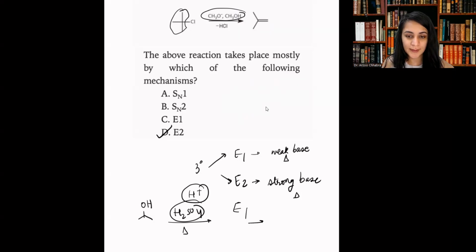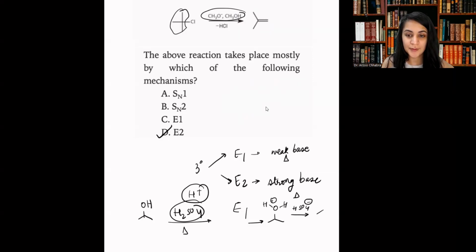So then in the first step, the reactant becomes OH2 plus. So now we have water, which is a good leaving group. So finally, the reaction can actually happen in E1 or E2.